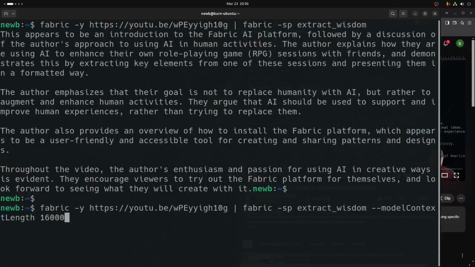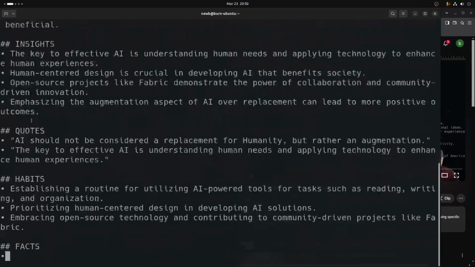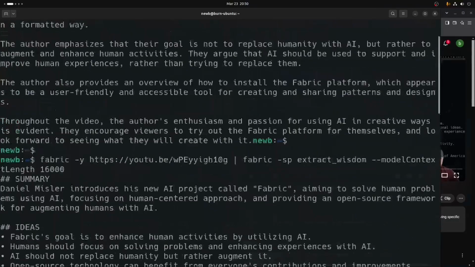Now, the default context length is likely to be 8,192 or something like that. And so to technically double it, it would be 16,384. I'm not that great at doing math quickly in my head, but it's a little more, about 16,000. You can set exact amounts. So this would solve the problem, as we'll see. And right away we can tell because we're seeing the summary, ideas, and the markdown format, and knowing the contents of the Extract Wisdom pattern. So this is the problem.